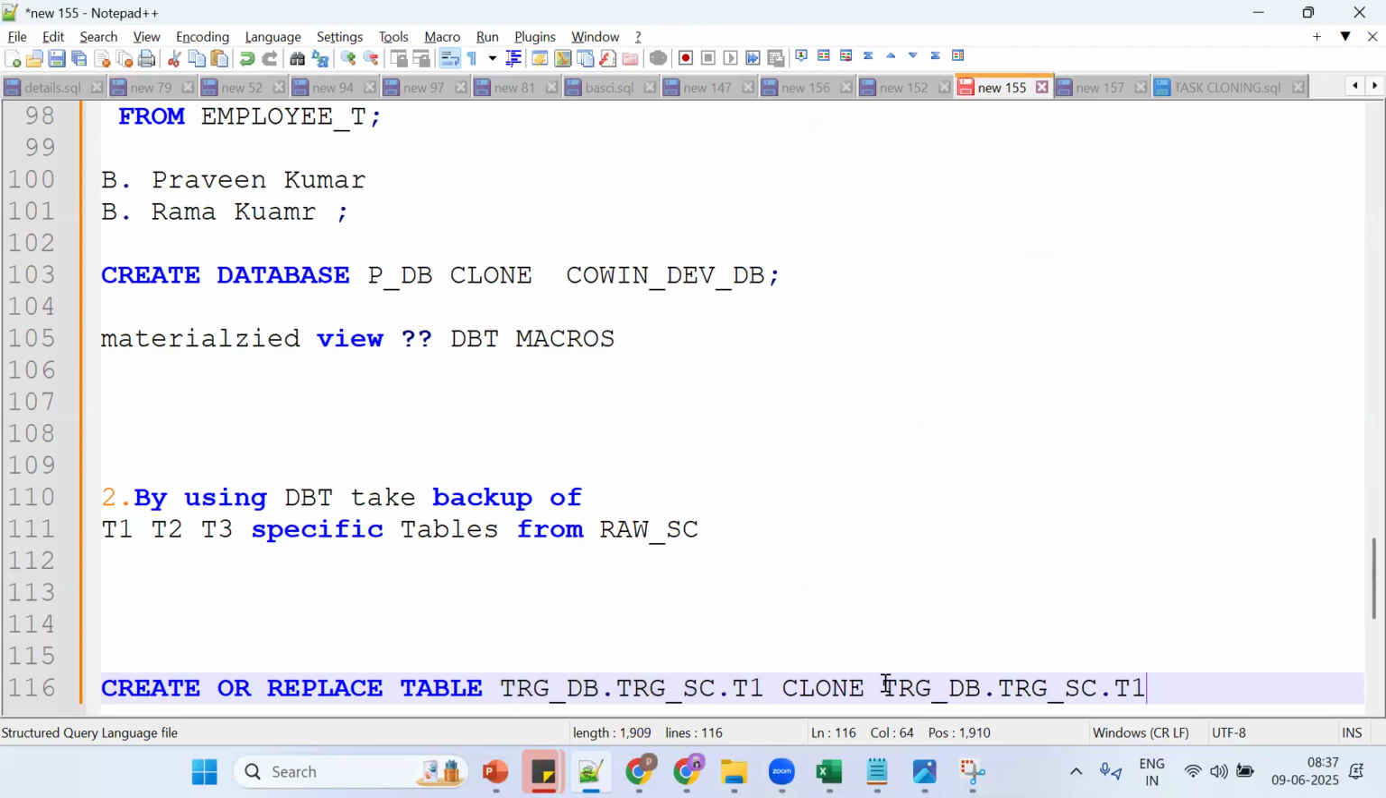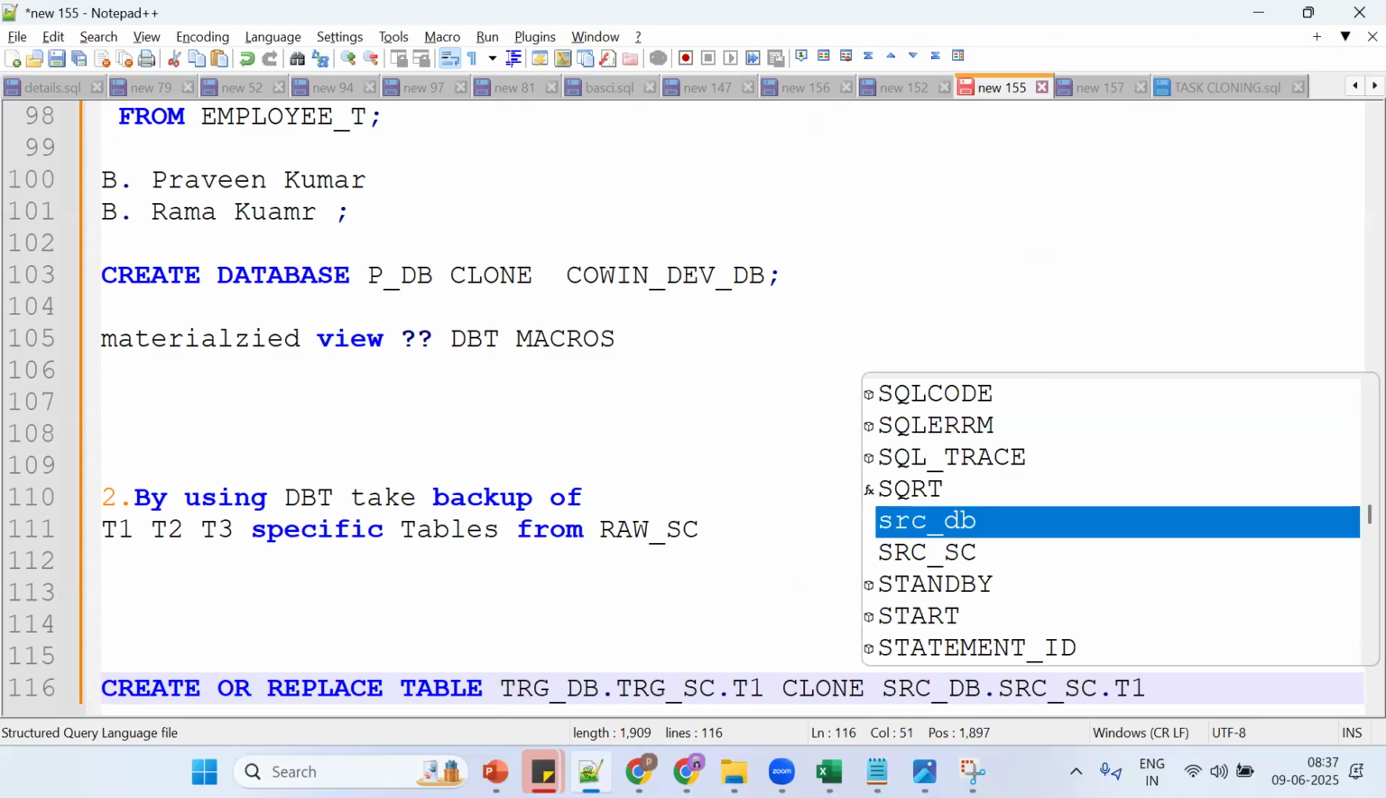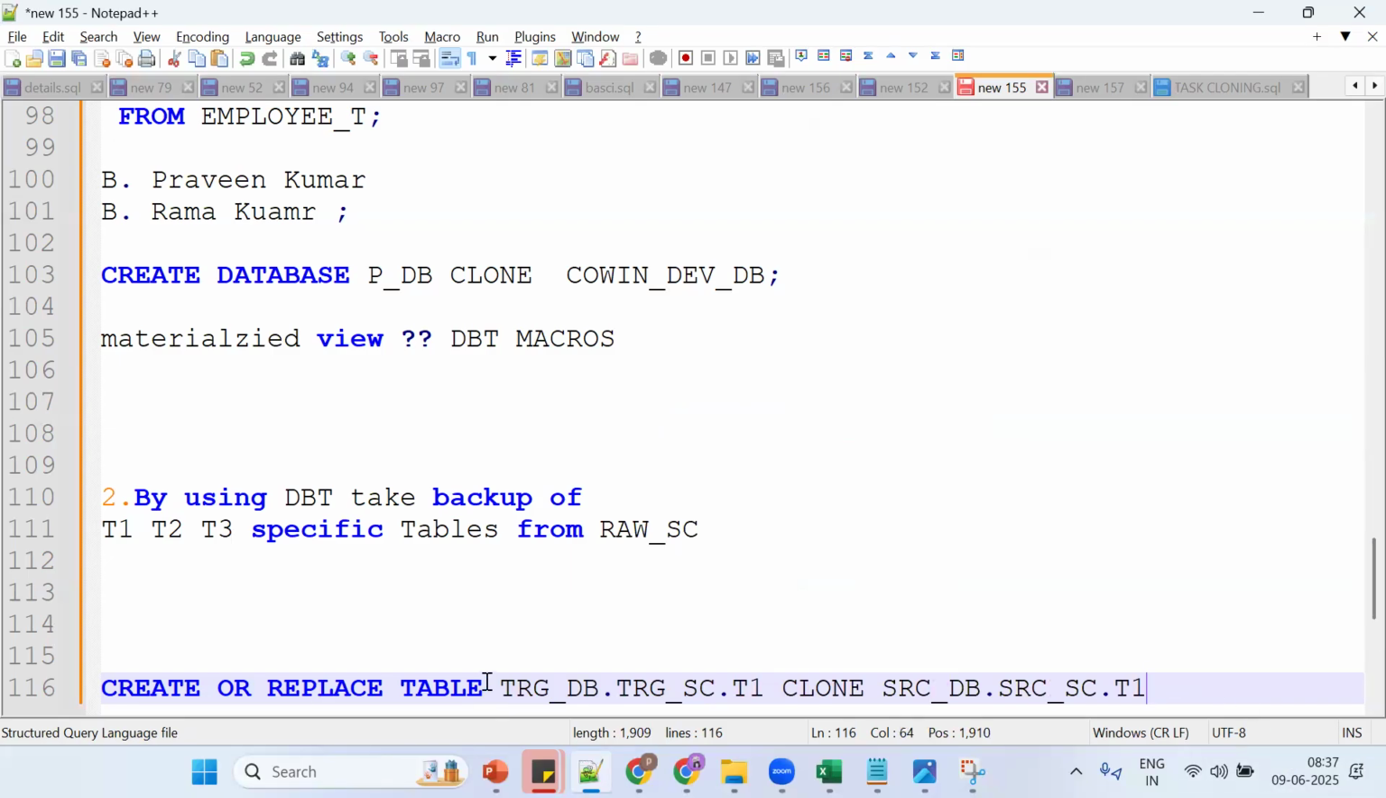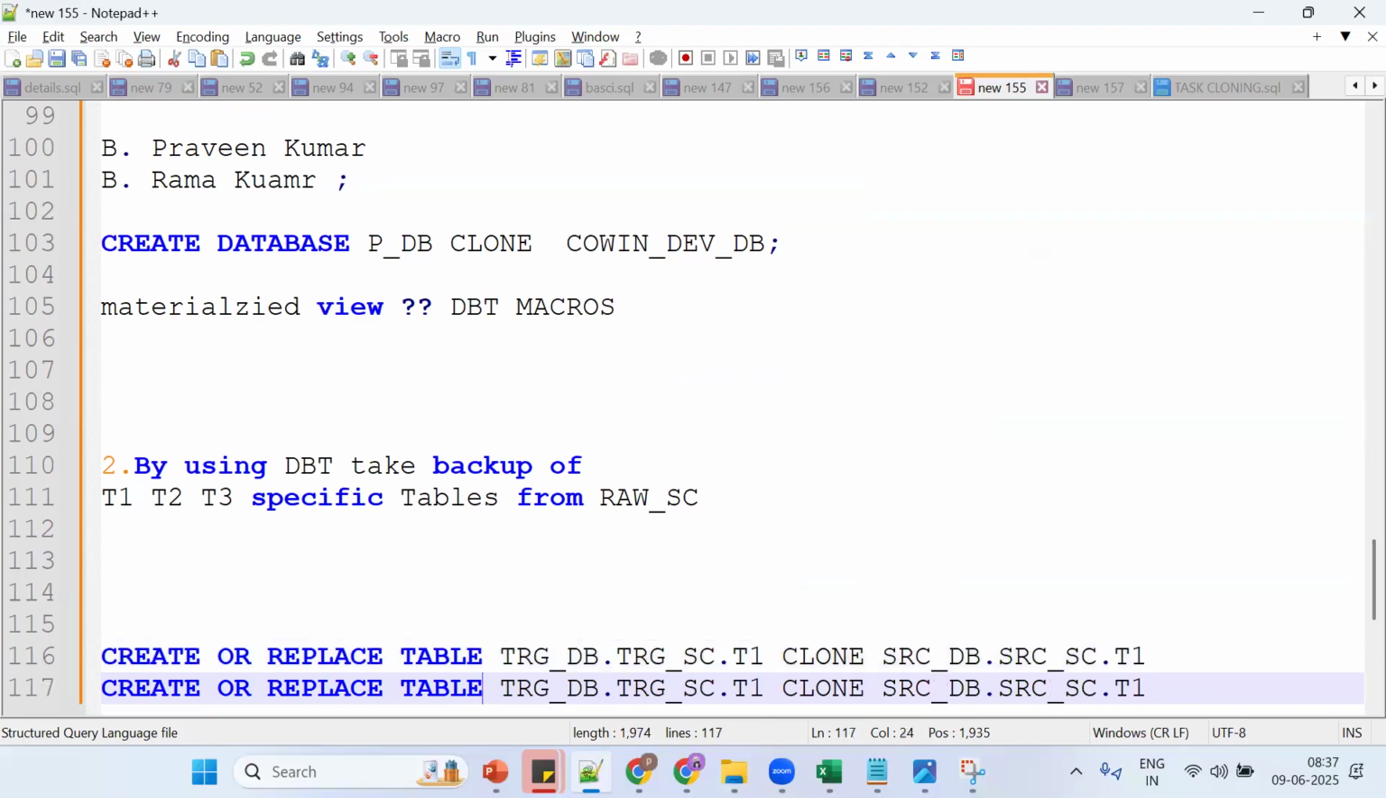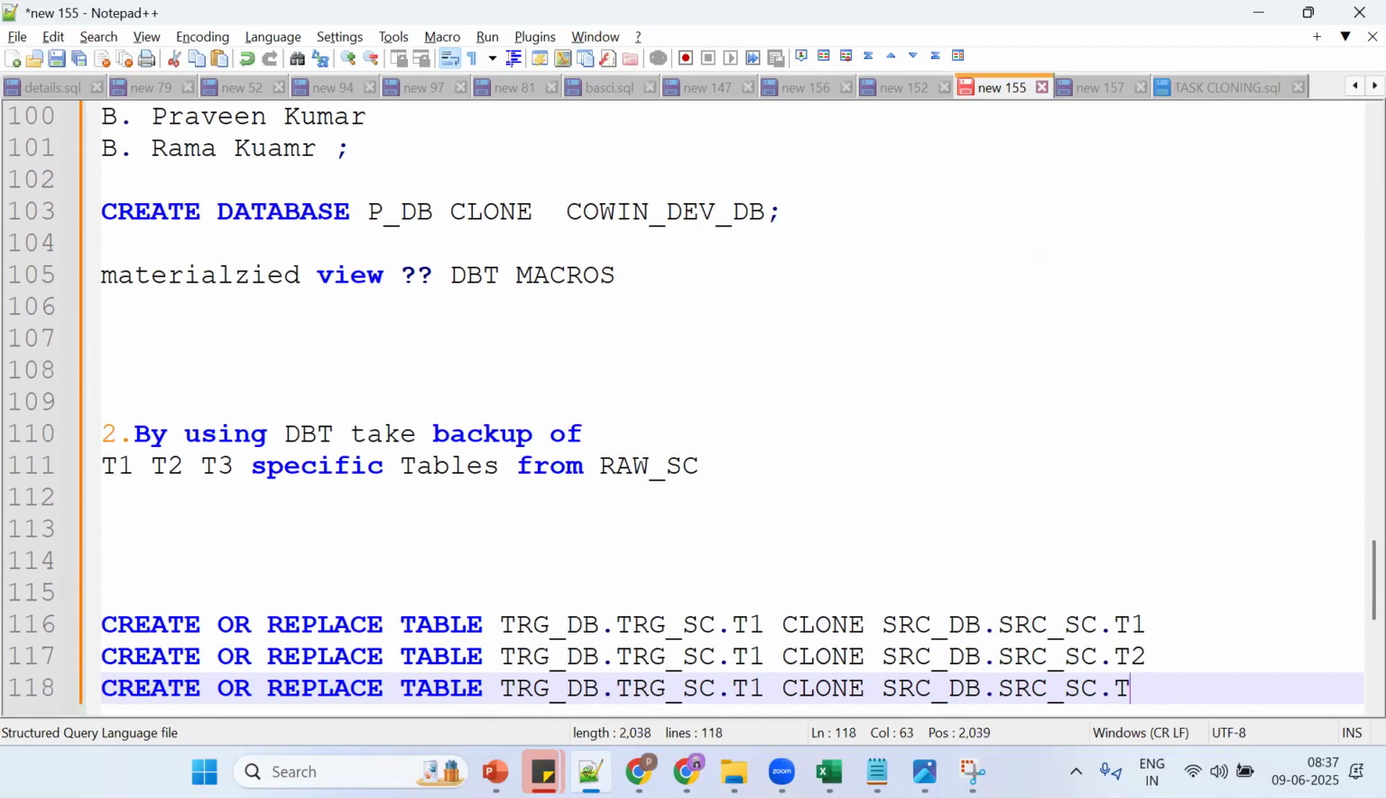See, the same thing. Go for the source schema and source database, so source database dot source schema dot T1. Tell me how many tables there are. There are 3 tables: T1, T2, T3. Then a semicolon. Tell me, will it work directly?